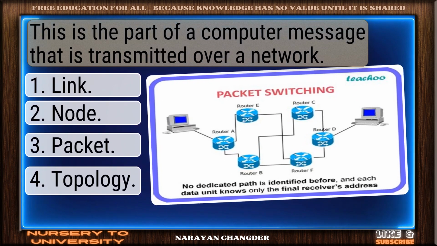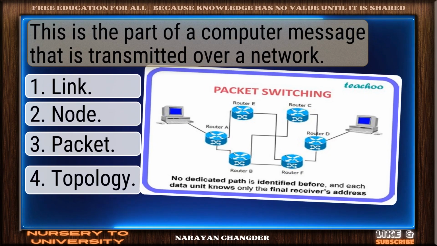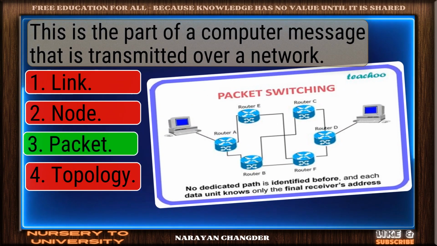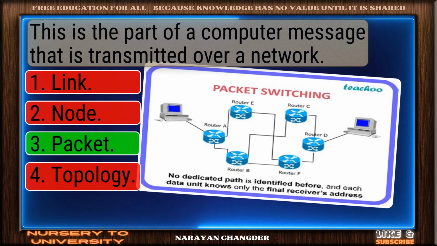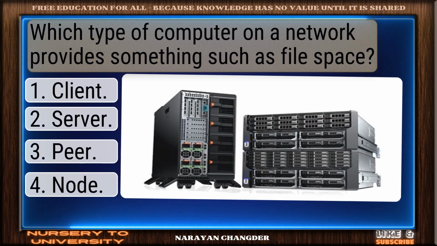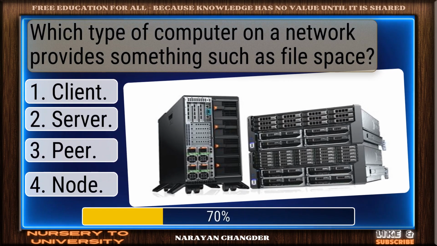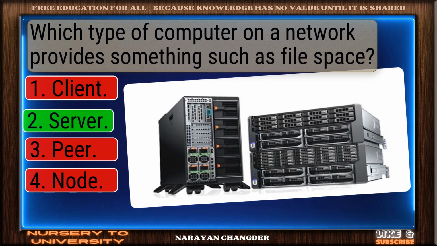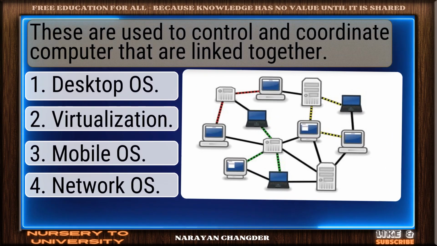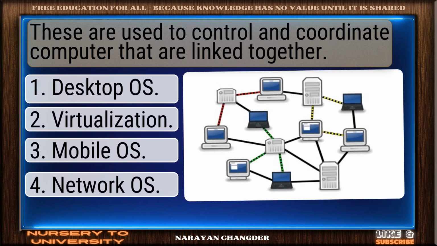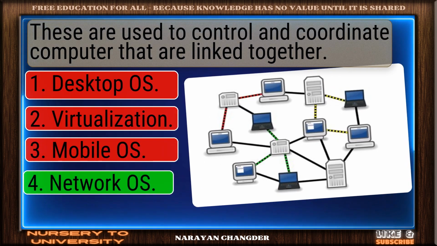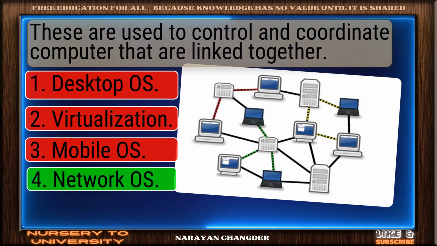This is the part of a computer message that is transmitted over a network. Excellent. Packet is well-reasoned. Which type of computer on a network provides something such as file space? Solid response. Server is valid. These are used to control and coordinate computers that are linked together. Nice work. Network OS fits perfectly.